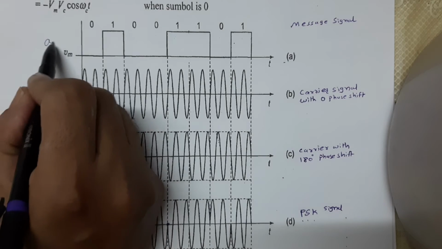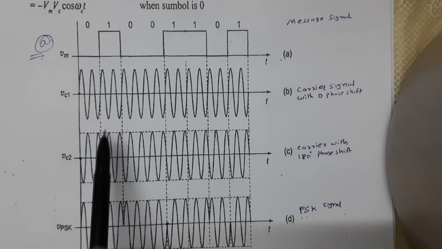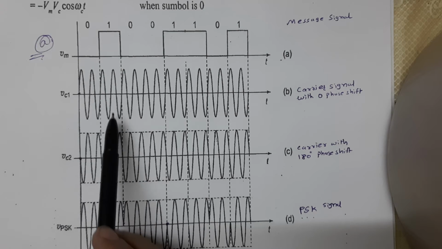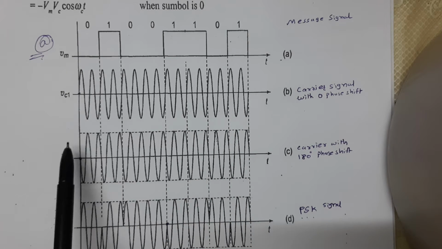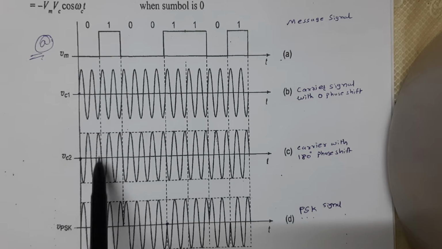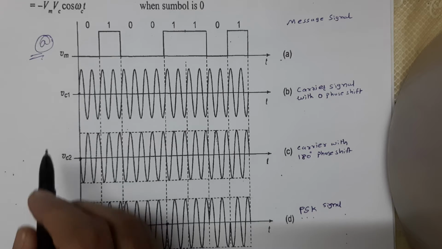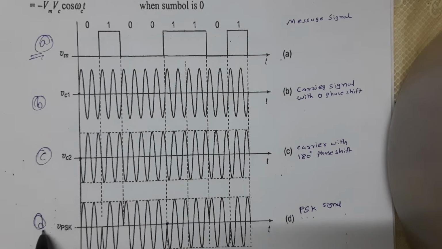This is your figure A. Two carrier signals of opposite phase are generated from an oscillator and an inverter. From the generator we get VC1, and then there is a connection of an inverter, so it is phase shifted, starting from the lower side to the upper side. That means a 180-degree phase shifted signal. This is figure B, figure C, figure D.